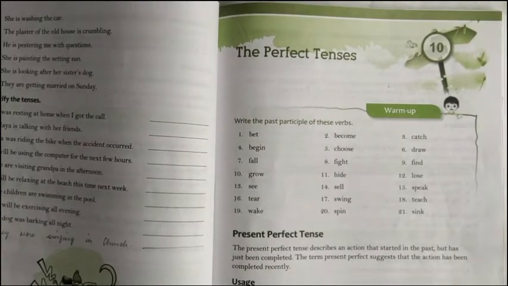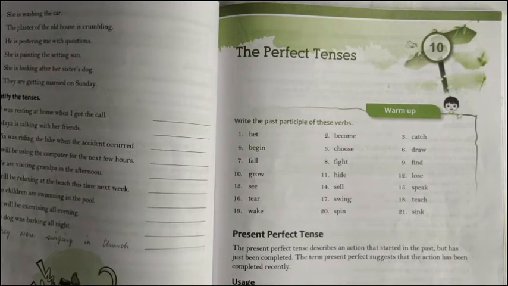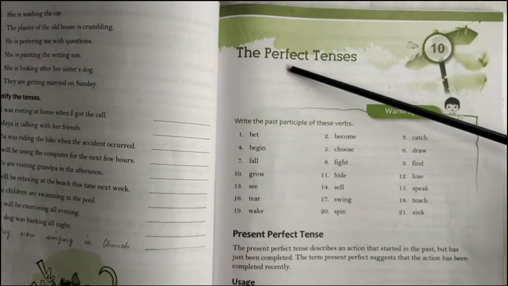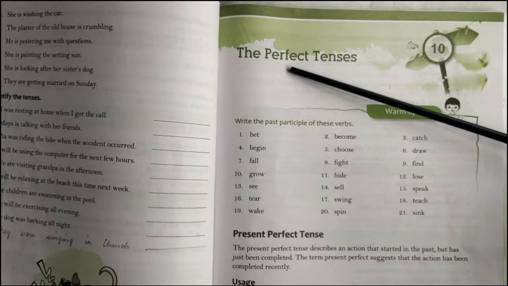Now, let's continue with today's lesson. The perfect tenses. Page 71, chapter 10, the perfect tenses. Again, we have 3 perfect tenses. The present perfect tense, the past perfect tense, and the future perfect tense. So let's begin with the present perfect tense.